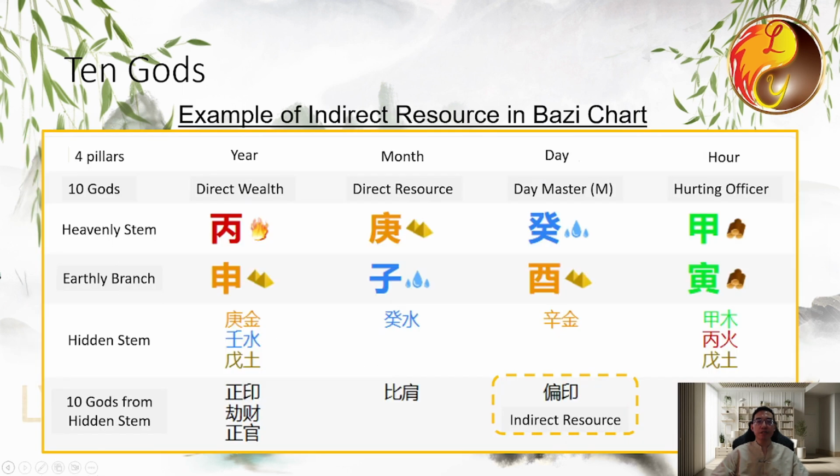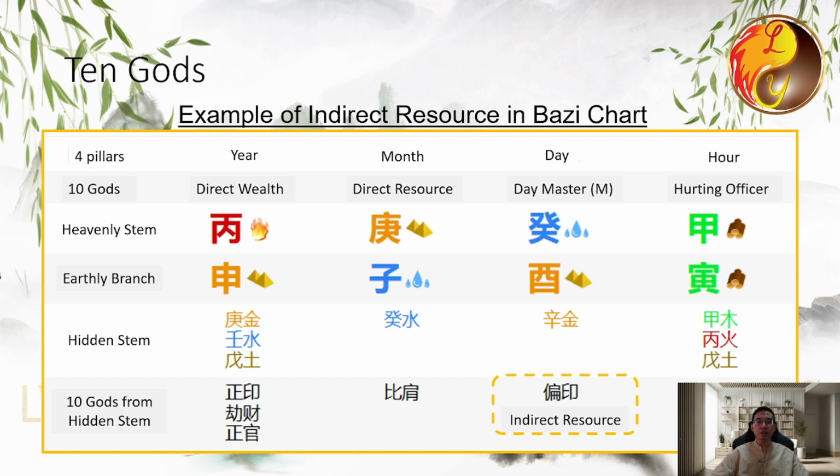Let's give an example of indirect resource for everyone. Let's look at this example of indirect resource in a Bazi chart. In this case, indirect resource sits on the day branch, which represents the spouse palace. From this, we can make a few predictions. First, we can predict that his wife has a very detailed and meticulous mind. Additionally, we can infer that his wife might work in a field related to sound or music.